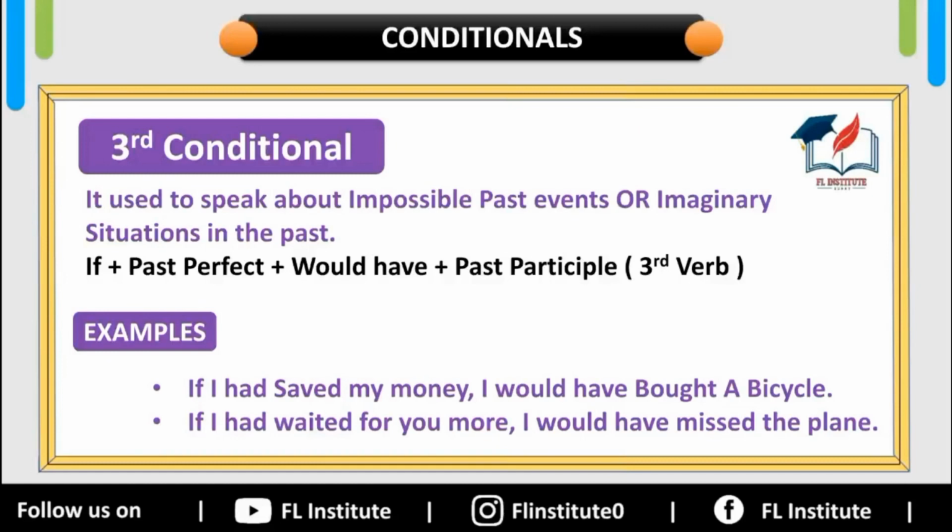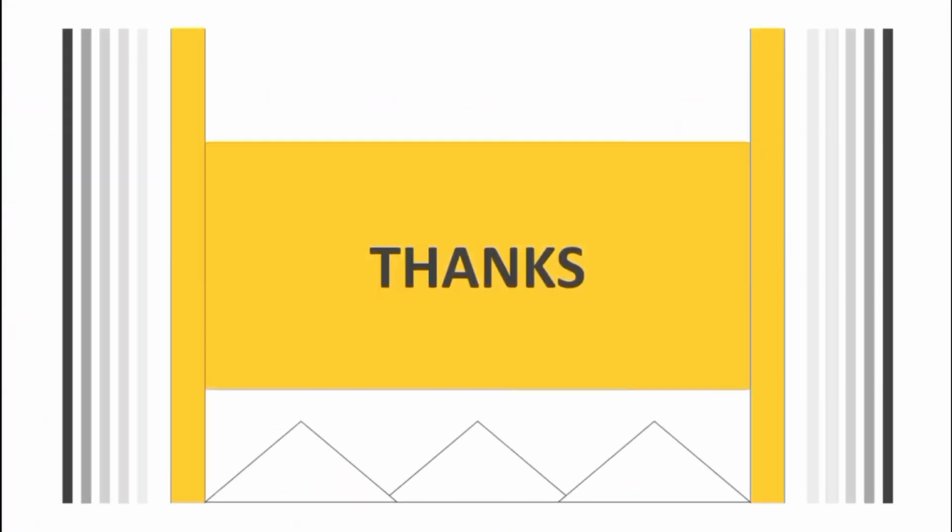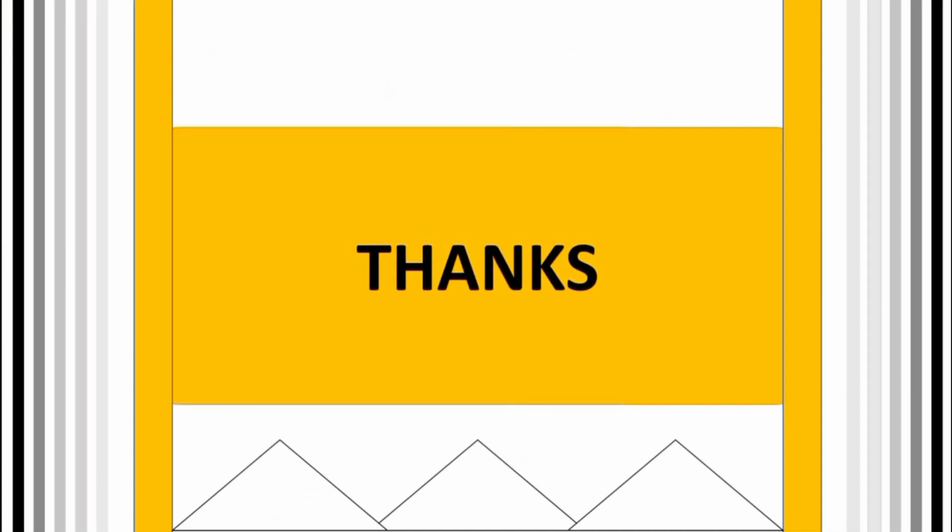It's also a hypothetical or imaginary sentence in the past. We can't change it, it has gone. I expect that you have got what conditionals are.